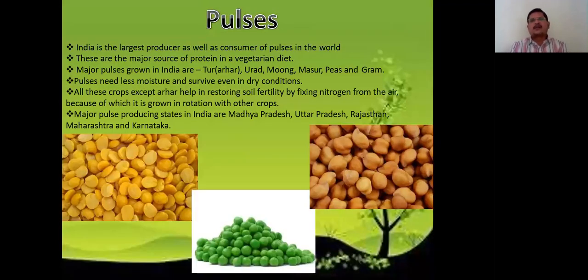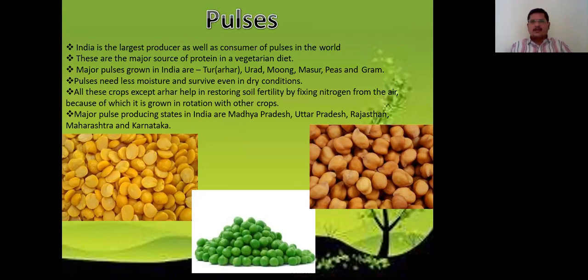Next is pulses. Pulses means here what we use for generally dal and other food items. India is the largest producer as well as consumer of pulses in the world. These are major sources of protein in a vegetarian diet. It is very rich in proteins. Major pulses grown in India are tur, we call. In Telugu we call kandipappu. In Kannada we call hesaru bali. In Marathi we call turicha dal, like that, or we even call it arhar.